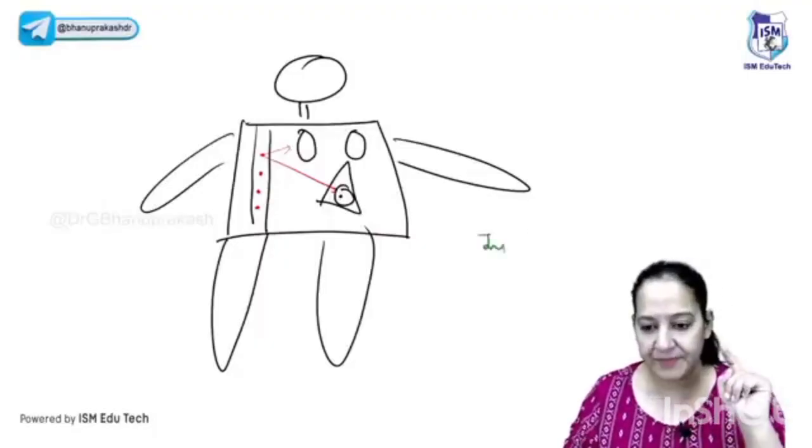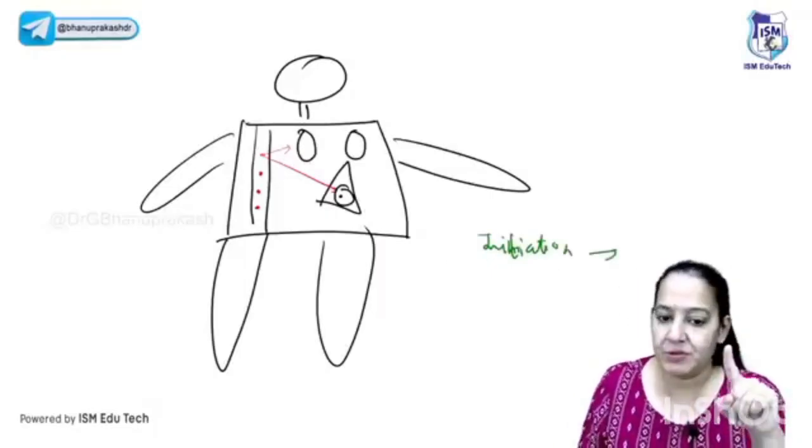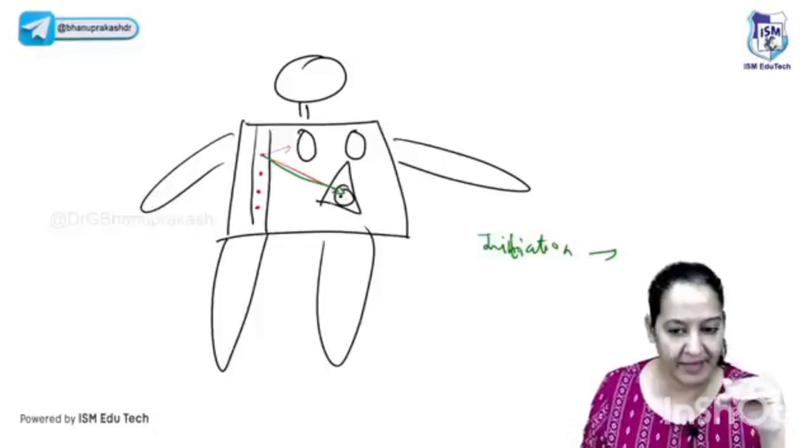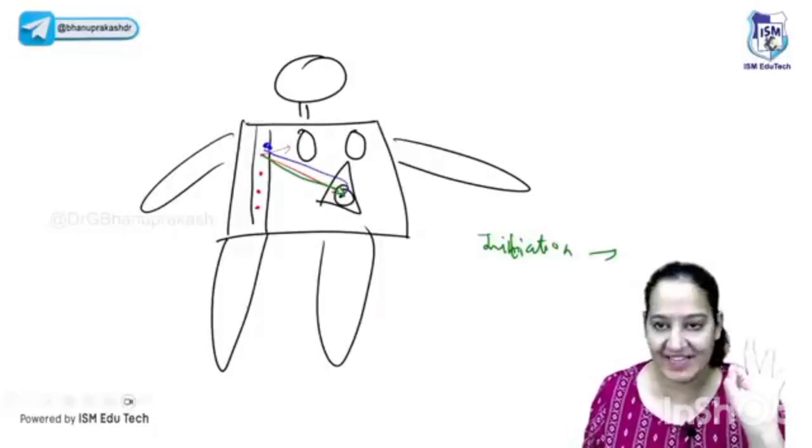So let's start initiation. In the initiation, the first step is metabolic activation. The metabolic activation takes place in the liver. So the indirect chemical goes in the liver. The liver converts it from indirect to direct, inactive to active, and again it will go in the blood. After becoming active, it will go in the blood. So the first step is over, the metabolic activation. Say yes.